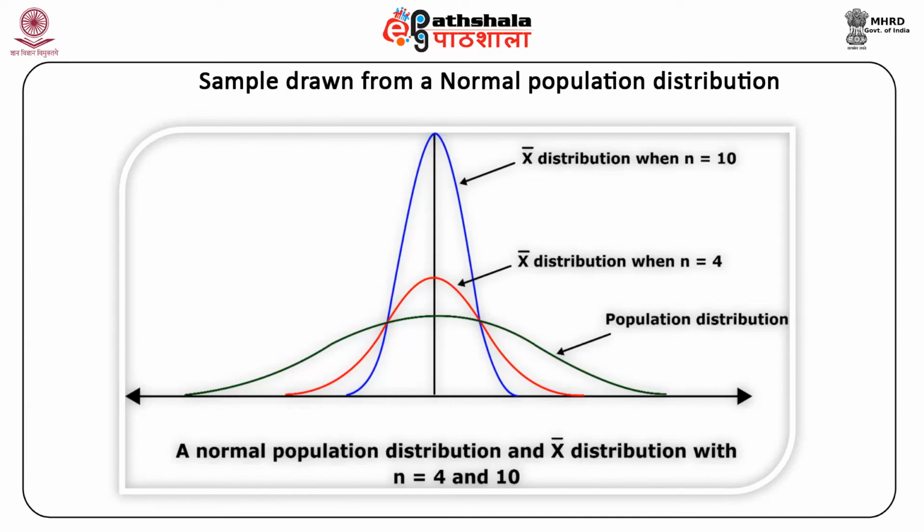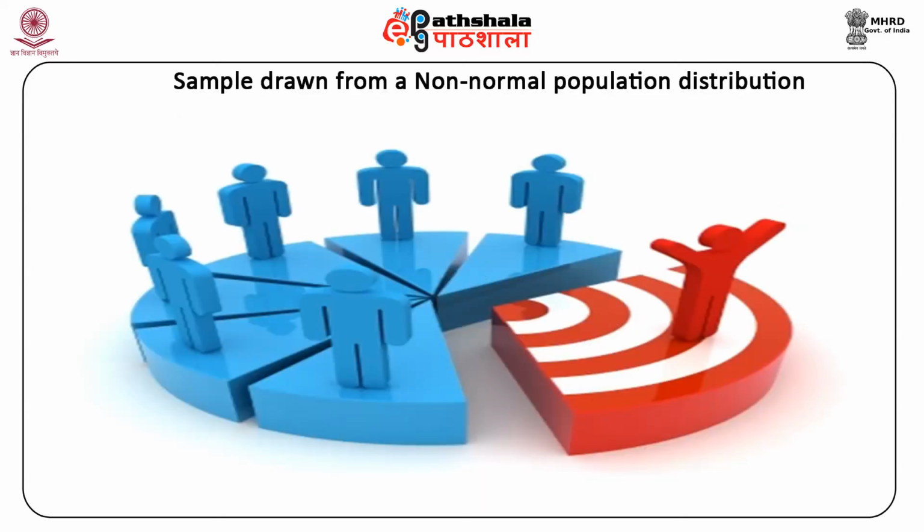So we have this figure 3 in which we have a normal population distribution and x bar distribution with n equal to 4 and 10. Now the question is, what happens if the population distribution is not known or is known to be non-normal? Can we still assume that the sampling distribution of x bar or T0 is normally distributed?